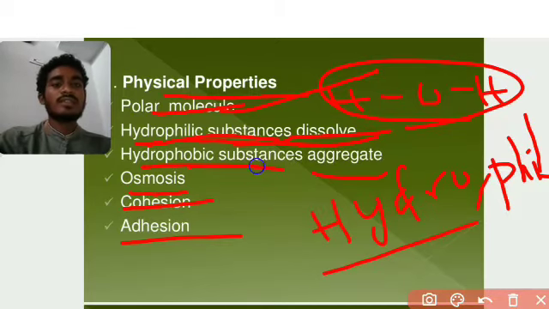So next one is hydrophobic. Phobic means fear. So it cannot love water. Hydro means water here and phobic means it does not love water. It does not get involved in dissolving. Okay, substances will be aggregated. This is hydrophobic. Non-loving liquid materials we call hydrophobic.